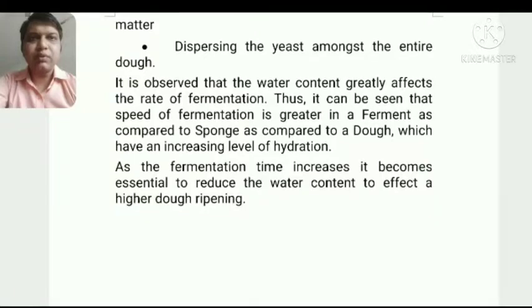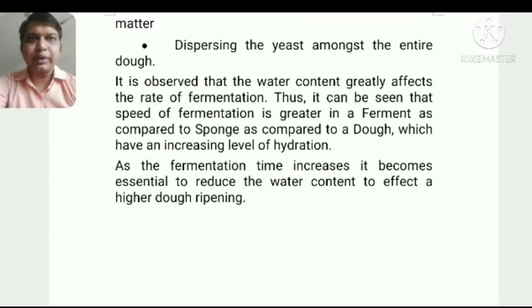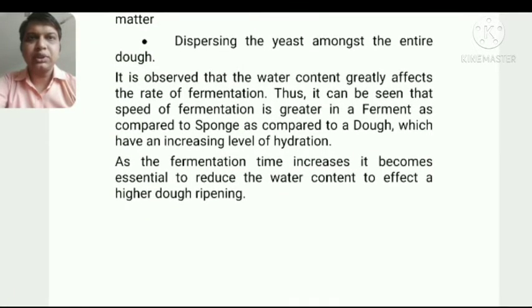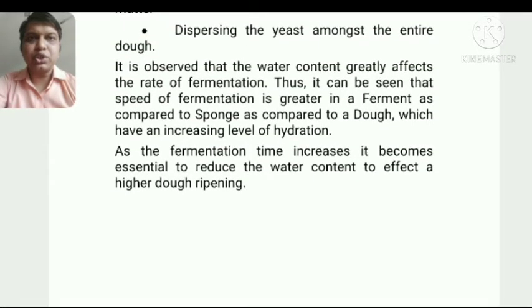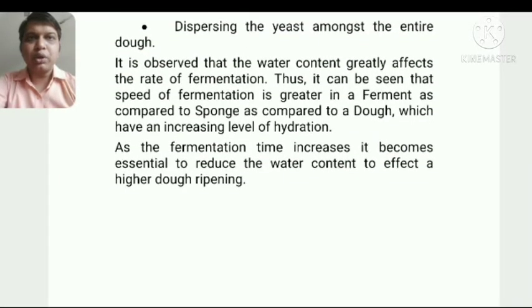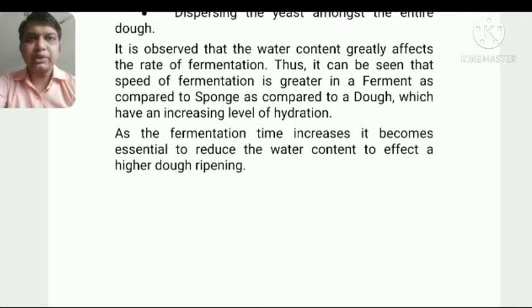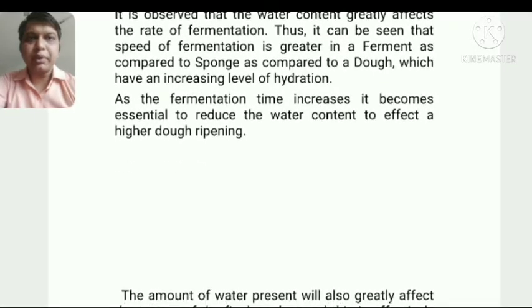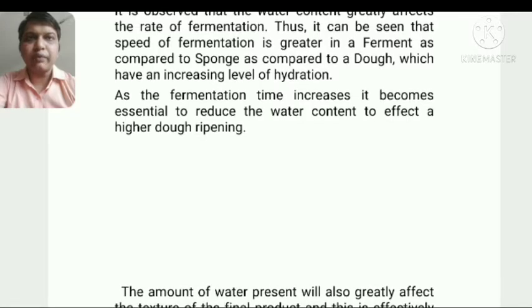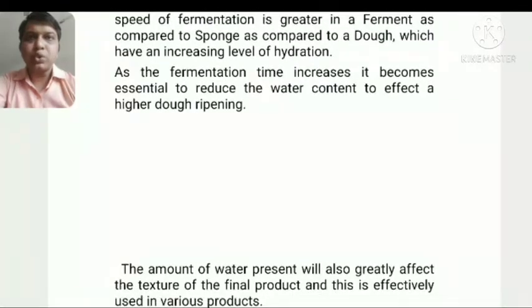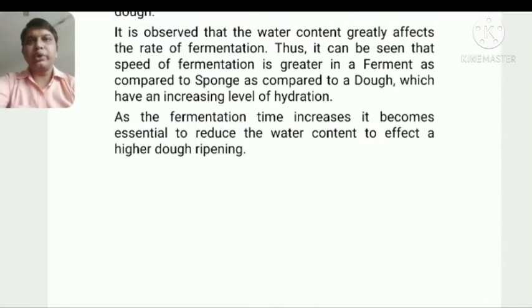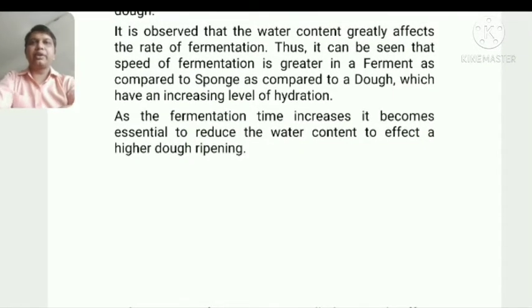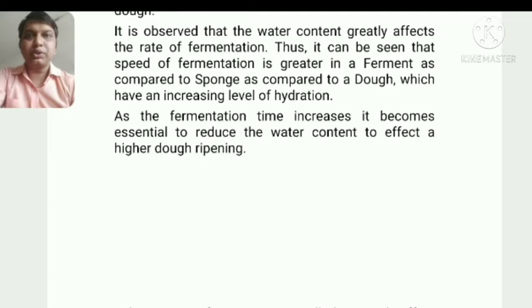It is observed that the water content greatly affects the rate of fermentation. Thus the speed of fermentation is greater in a ferment as compared to a sponge, and in a sponge as compared to a dough, with an increasing level of hydration. As the fermentation time increases, it becomes essential to reduce the water content to get a higher dough ripening. The dough which has a good quantity of water gives perfect hydration and makes the dough well fermented.